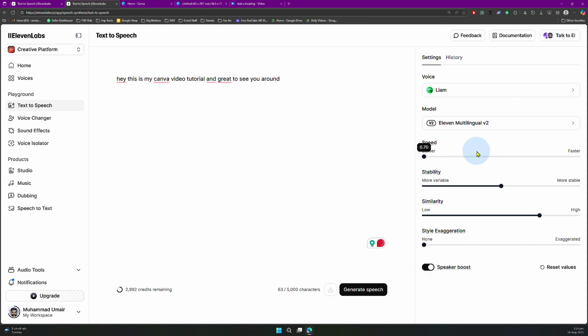Once you switch on to that, you can see we have the speed slider. You can decrease it, and this is going to be affecting your text to speech. So whatsoever you're going to be generating is going to be much slower.